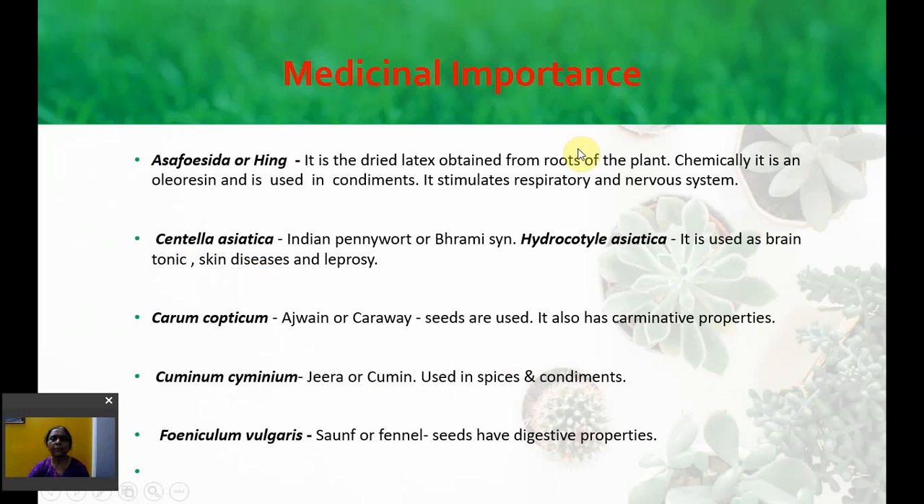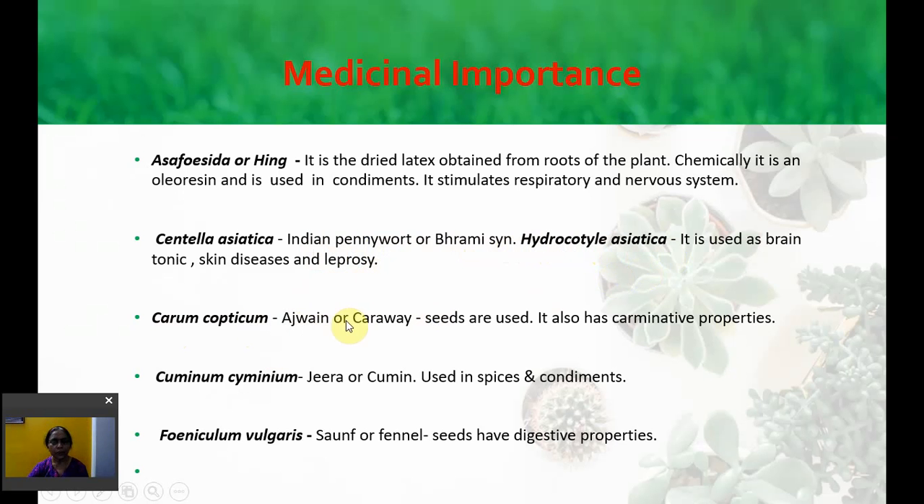Let us see the medicinal importance of the family. Asafoetida, it is also called hing. It is the dried latex obtained from the roots of the plant. Chemically, it is an oleoresin and it is used in condiments. It stimulates the respiratory and nervous system, and is also good for the digestive system. Centella asiatica is the Indian pennywort or Brahmi. It has another name, Hydrocotyle. It is used as a brain tonic, and in skin diseases and leprosy.